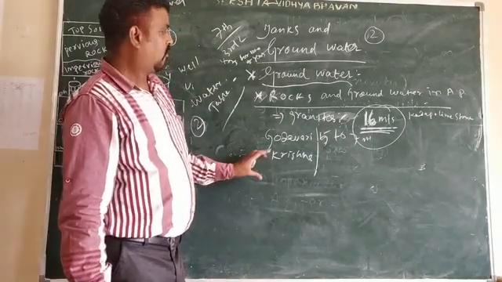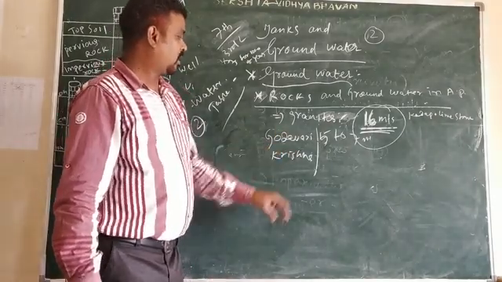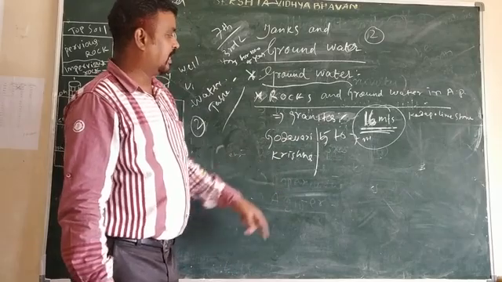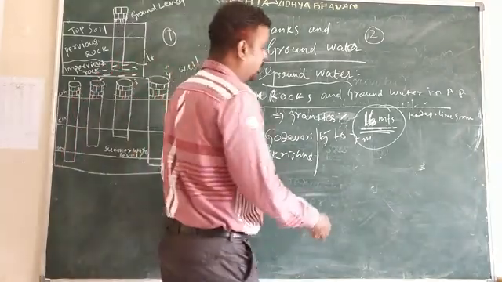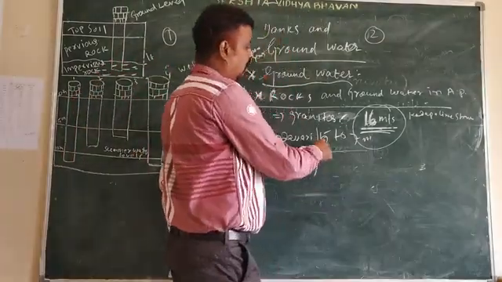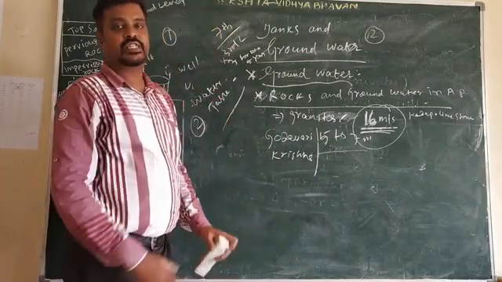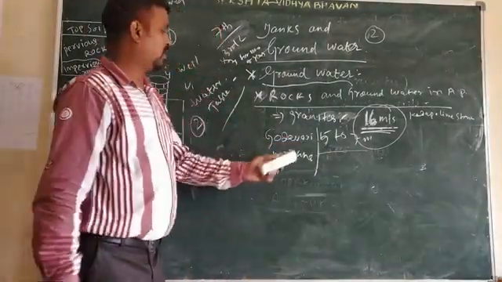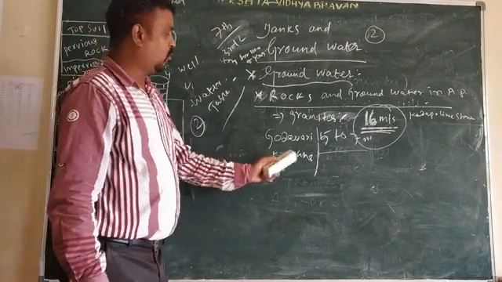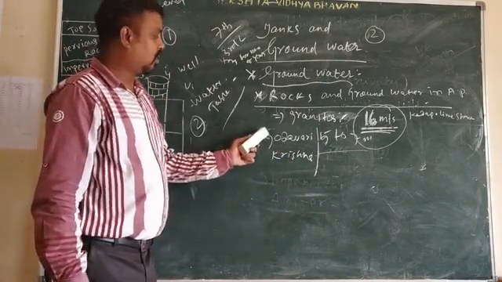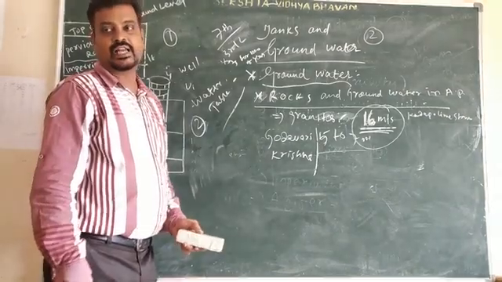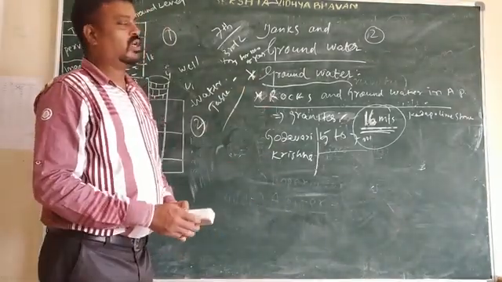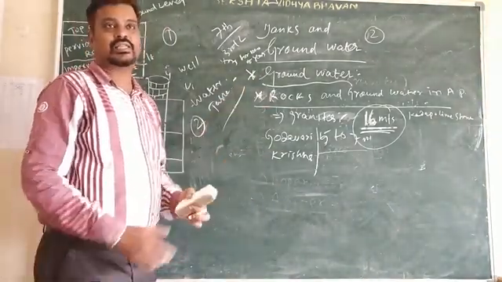When we move to the Godavari and the Krishna, we can get water at 5 to 7 meters depth. Why? Because here the 2 important rivers, the Godavari and the Krishna, are there. All this we discussed in the last class.